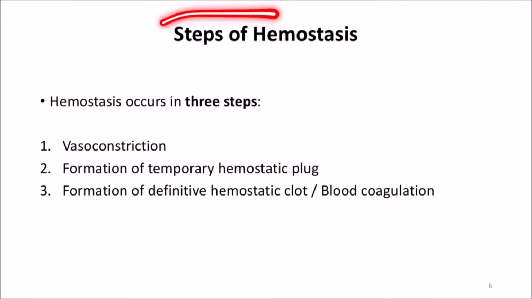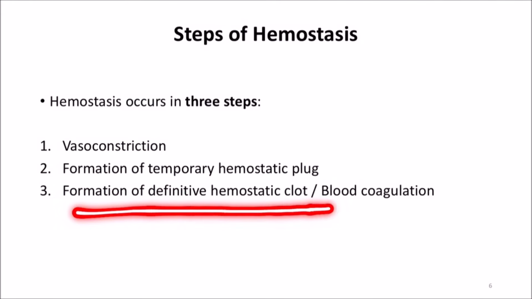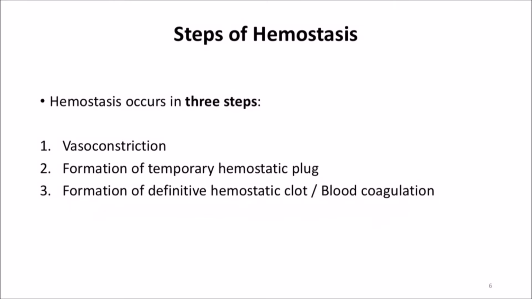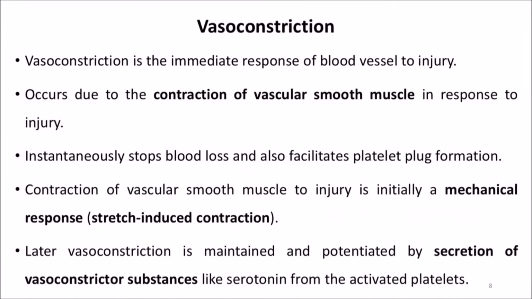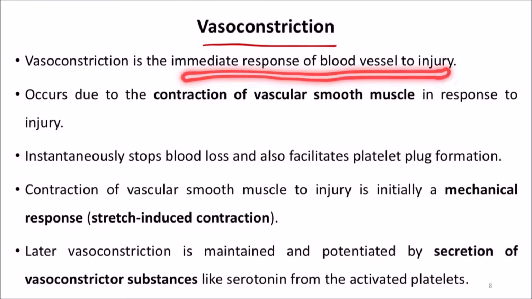There are mainly three steps of hemostasis: vasoconstriction, formation of temporary hemostatic plug, and the last one is formation of definitive hemostatic clot, also known as blood coagulation. Coming one by one, first stage is vasoconstriction. Vasoconstriction is the immediate response of the blood vessel to injury. When exposed to injury, the first response of the blood vessel is vasoconstriction.